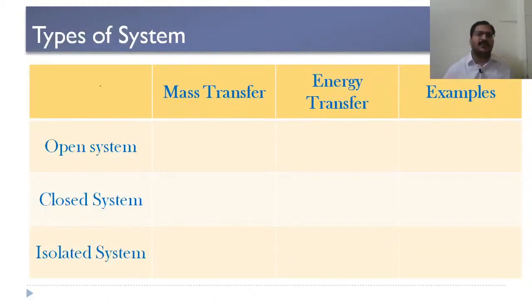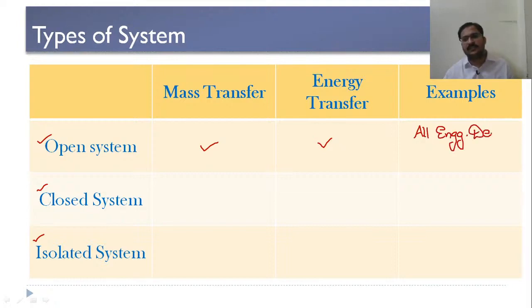Now let us go for the different types of system. When it comes to different types of system, we come across an open system, closed system and isolated system. When it comes to an open system, both mass and energy transfer takes place across the boundary of the system. So both mass and energy transfer take place across the boundary of the system in case of an open system. For example, you can consider all the engineering systems or engineering devices as examples of open system, because certain mass will enter into the system and leave the system.